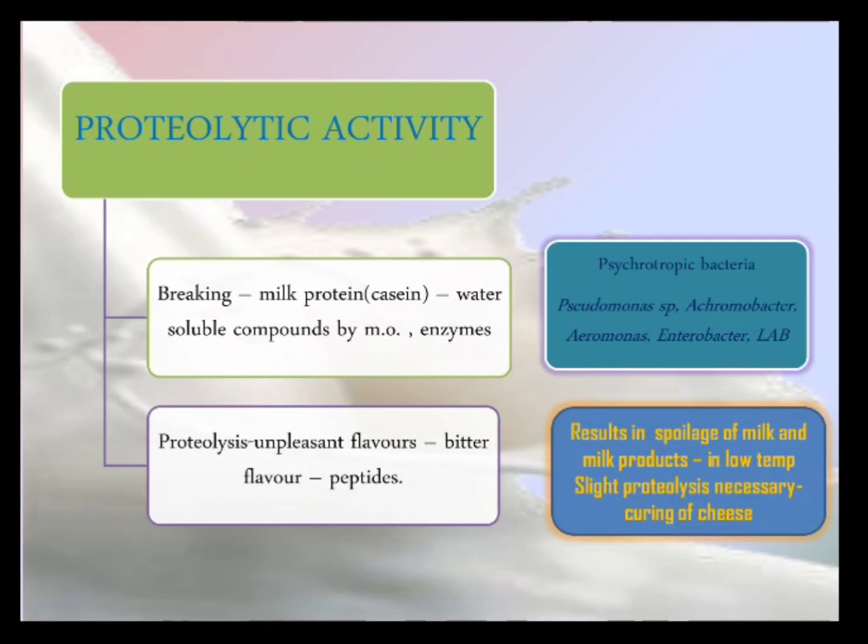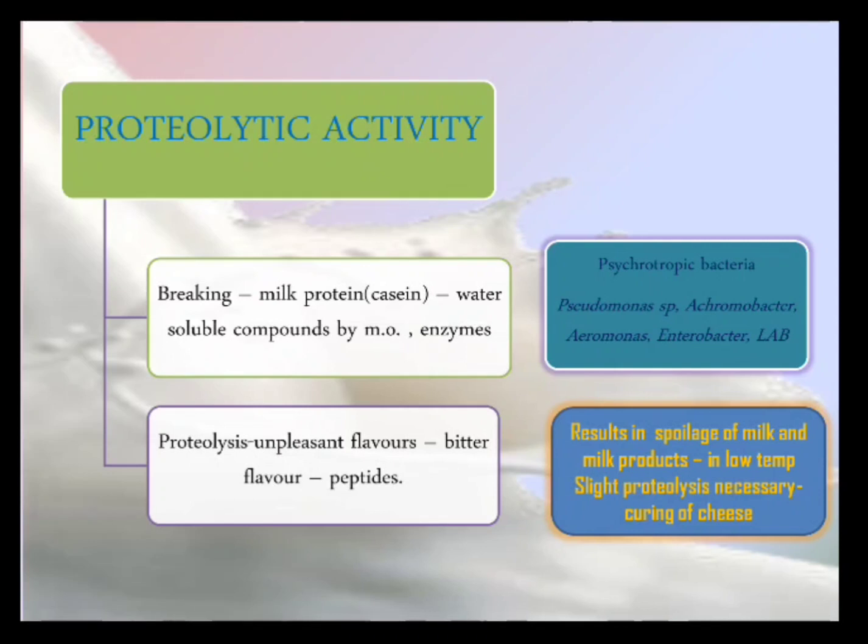Generally when the proteins are broken down by the microorganisms, a bitterish flavor is left behind. The milk becomes bitterish in flavor. Generally this is not an acceptable flavor, but in certain conditions it is accepted, like in certain milk products such as cheese. This bitterish flavor is obtained when the proteins are broken down to give rise to peptides. It also gives a kind of unpleasant flavor, but it does not go to an extreme. A slight bitterish flavor is accepted or used in the processing of certain kinds of cheese.